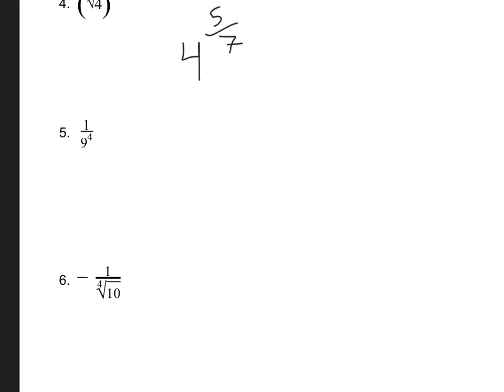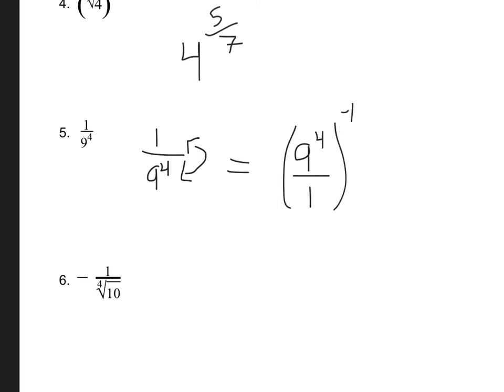Now, I've got 1 over 9 to the 4th. This one might be a little bit tricky because we know what to do when there's a negative exponent up there, but how do we write a negative exponent? Well, we know we can take a reciprocal of something and raise it to a negative exponent, right? So really, I can flip this. I have 1 over 9 to the 4th. Let's flip this and put a negative exponent outside of it. So if I were to flip it, I would get 9 to the 4th over 1, to the negative 1st power, right? Just a negative exponent up there.